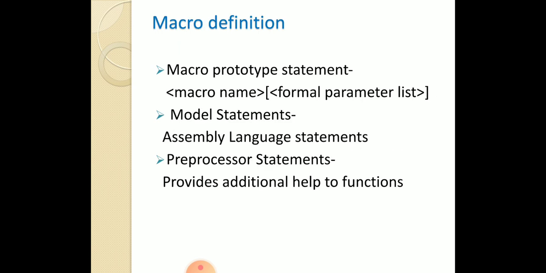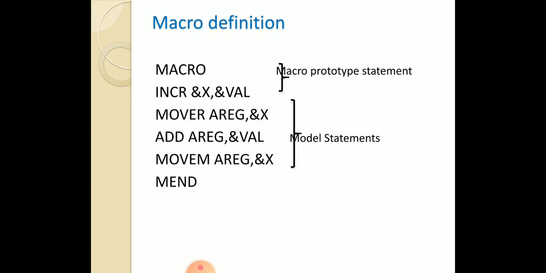Macro definition. See the macro prototype statement. Here the macro name and formal parameter list form the macro prototype statement. Then the model statement. Model statements are assembly language statements and preprocessor statements. A preprocessor statement provides additional help to functions.